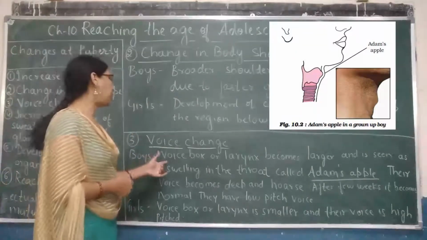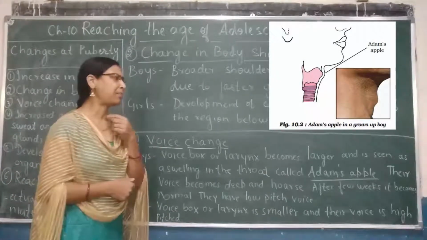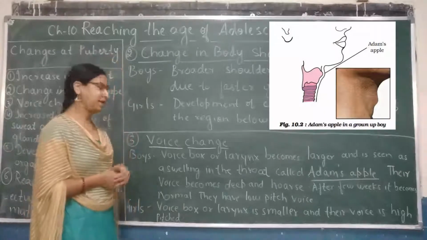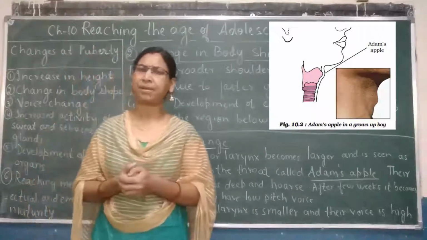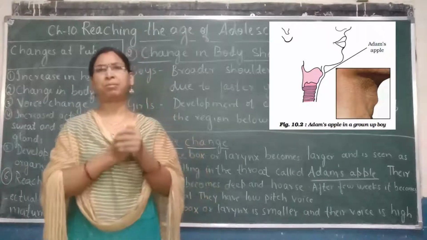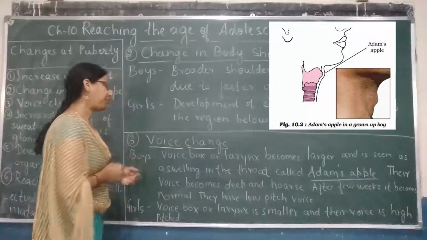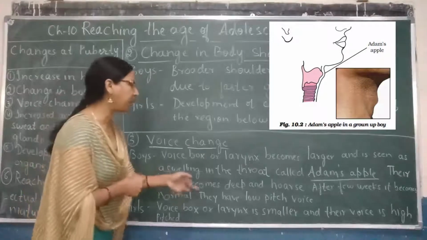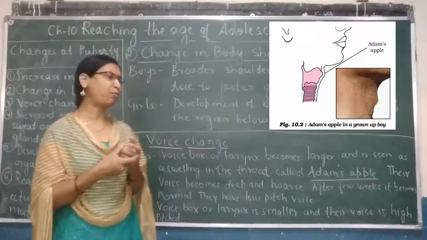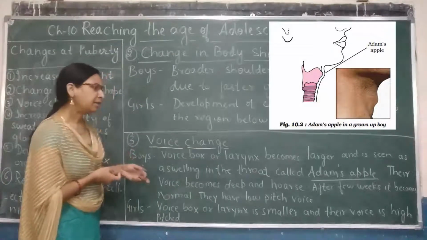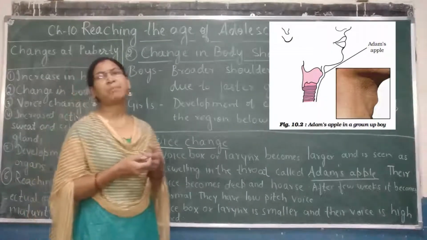So, the voice box or the larynx becomes larger and is seen as a swelling in the throat, which is called Adam's apple. It is found only in boys, not in girls. Then their voice becomes deep and hoarse. It is not so much high pitch. It is deep voice. And after a few minutes, it becomes normal.